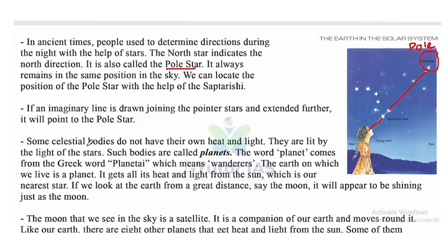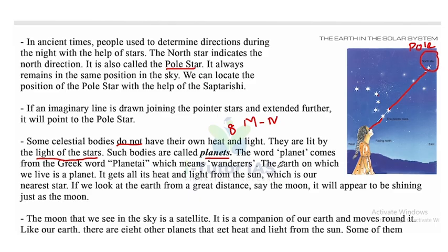We have 8 planets in our solar system, from Mercury to Neptune. Once Pluto was also a planet, but now it is considered a dwarf planet. The word planet comes from the Greek word planete, which means wanderers.